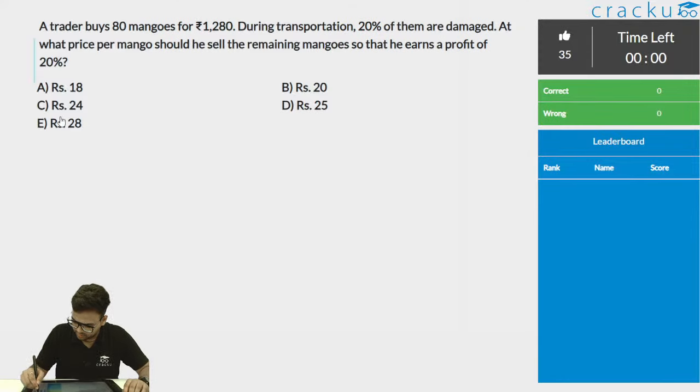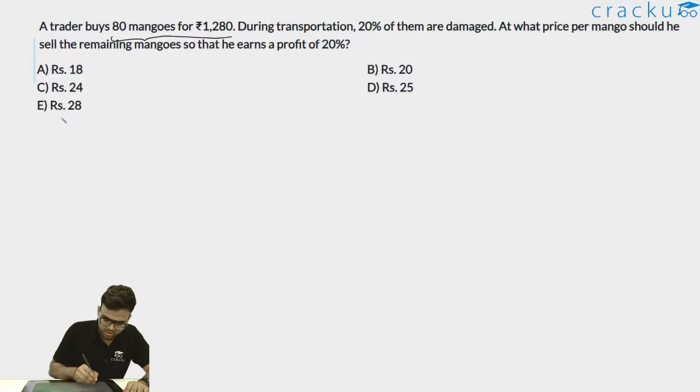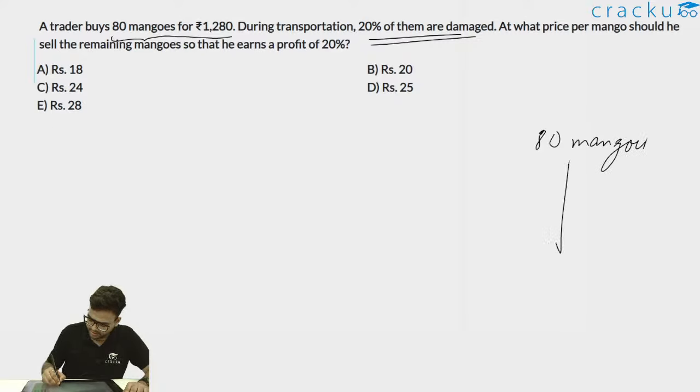So let's solve this one now. It's saying a trader buys 80 mangoes for rupees 1280. During transportation, 20% of them are damaged. So initially there were 80 mangoes and 20% were damaged. 20% damage means 20% cannot be used, cannot be sold. So what is the remaining number of mangoes?